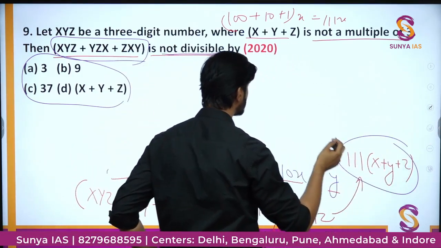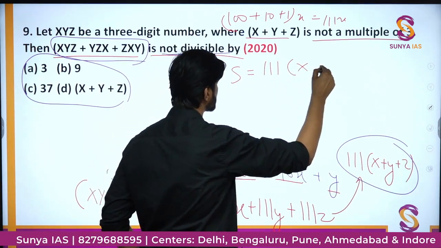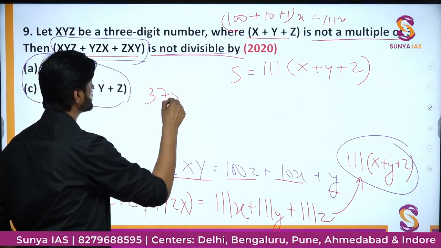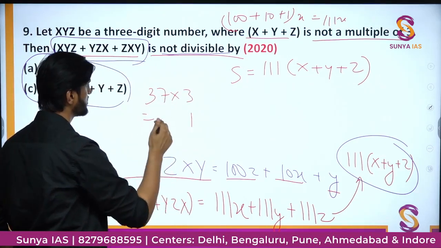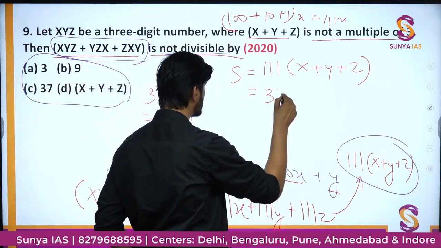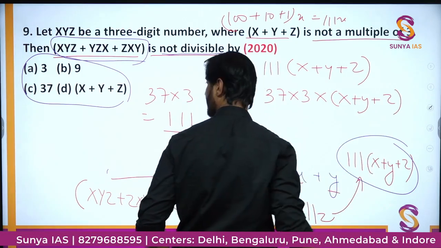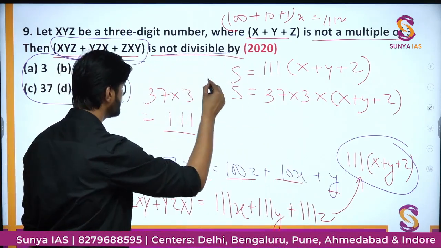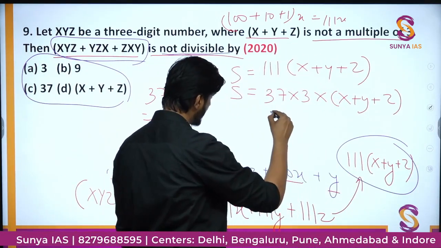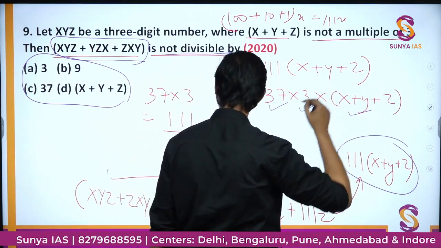Here you can see that the sum becomes 111 into x plus y plus z, and 111 is nothing but 37 into 3. Let us check and multiply. 3 sevens are 21, 3 3 9 and 2, we have 111. So this 111 can also be further written as 37 into 3 into x plus y plus z. Okay. So here one can say if this is the sum, what are the values with which it is divisible? So this sum is divisible by 37, this sum is divisible by 3, and this sum is also divisible by x plus y plus z.